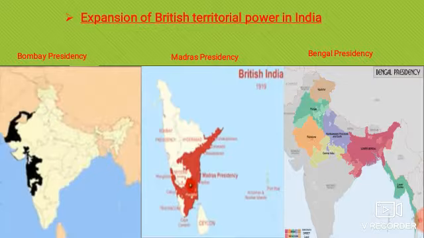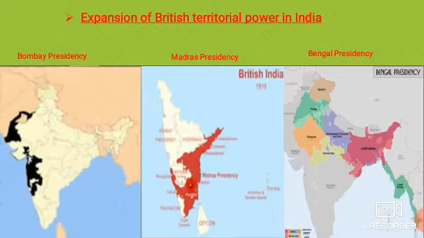Here in the second map, that is the Madras Presidency, and in the third map, where the darkened place is, you can see that is the Bengal Presidency. So slowly they tried to expand their territorial power in India. Observe it carefully.